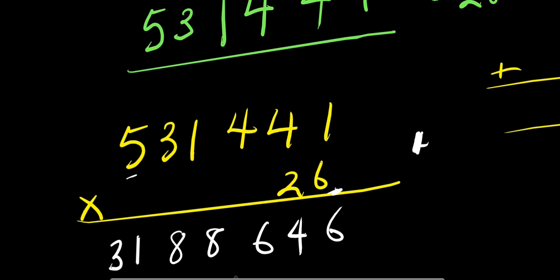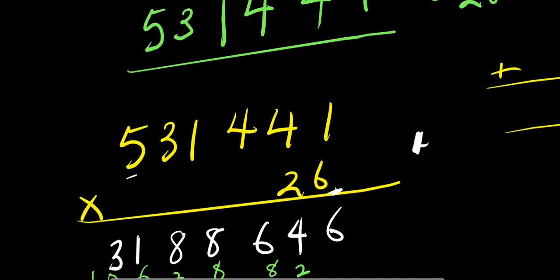So we consider 2. 2 times 1, you have 2. 2 times 4, we have 8. 2 times 4 again, we have 8. 2 times 1, 2. 2 times 3, we have 6. And 2 times 5, we have 10.